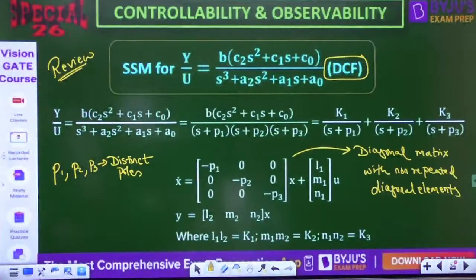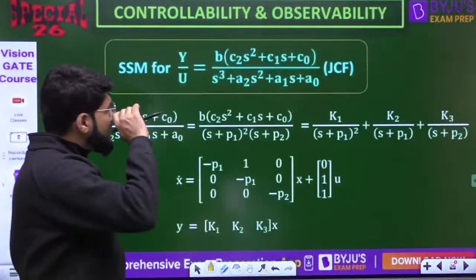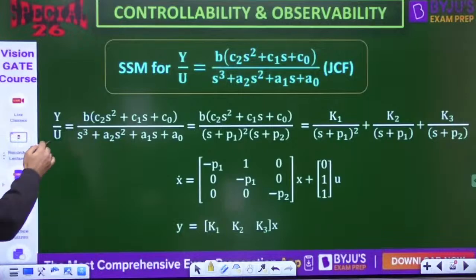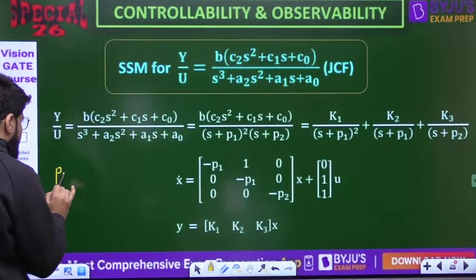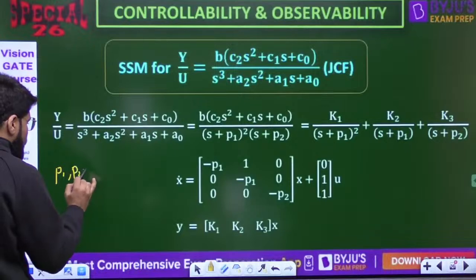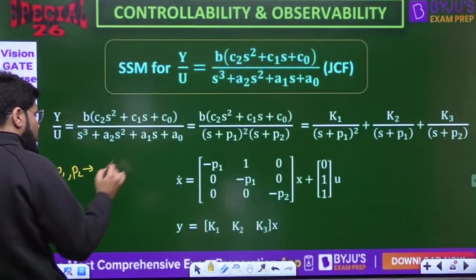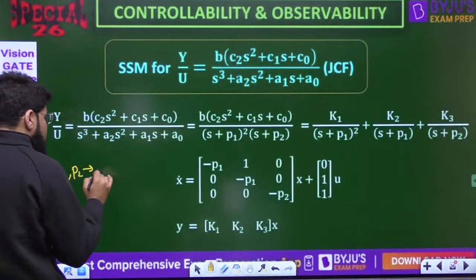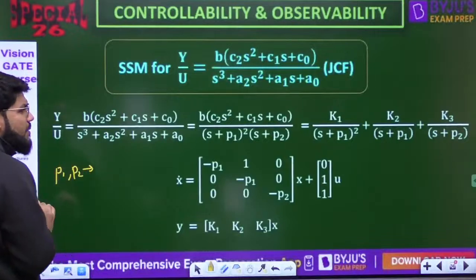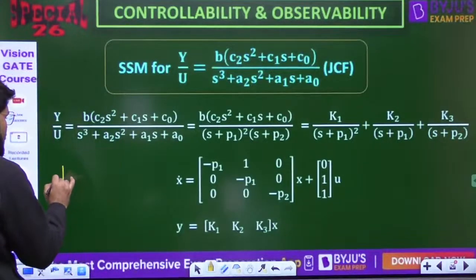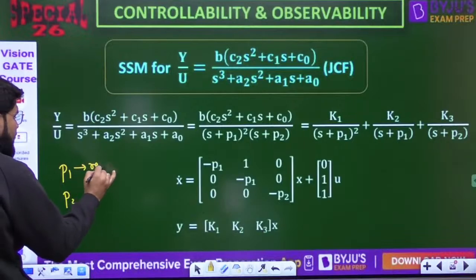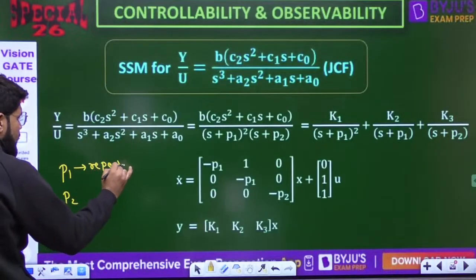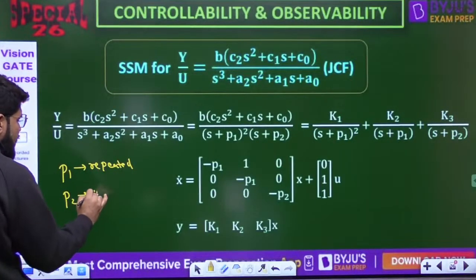Okay, now next case. Again suppose you have a third order, so you will have 3 poles, out of which P1 is repeated and P2 is unique.